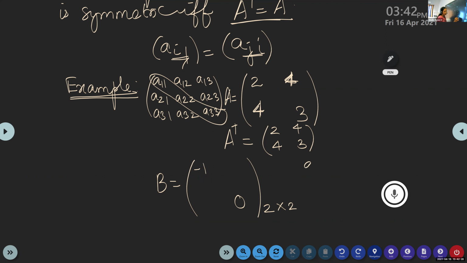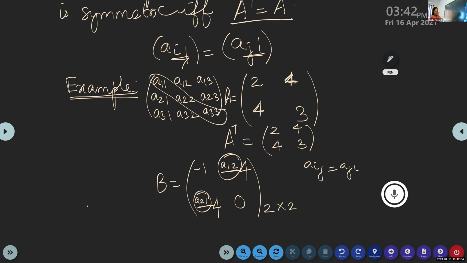The definition is Aij is the same as Aji. This position is A12, first row, second element, and this position is A21. These two should be equal. So if I fill here with 4, I should write the same number, 4, here.